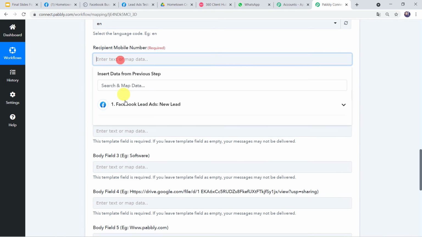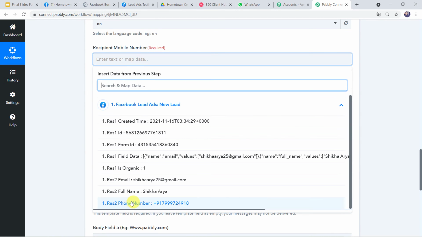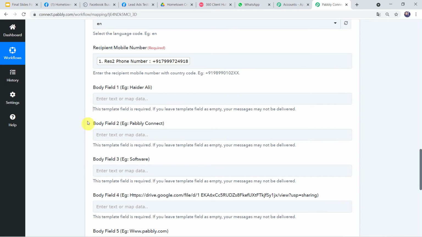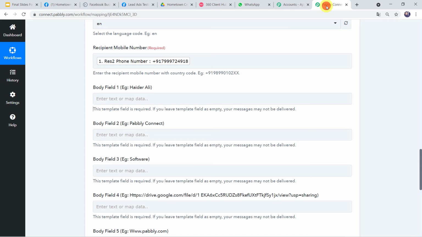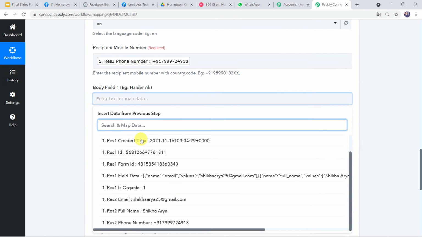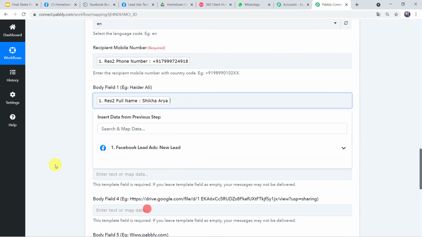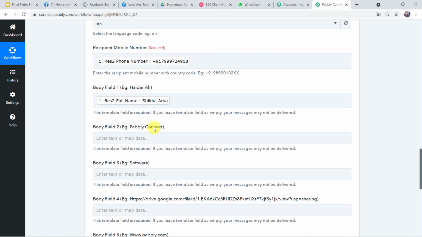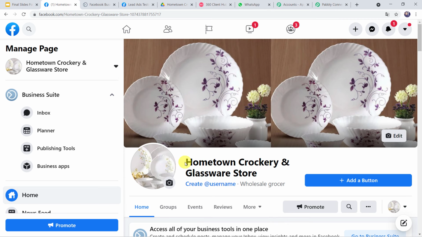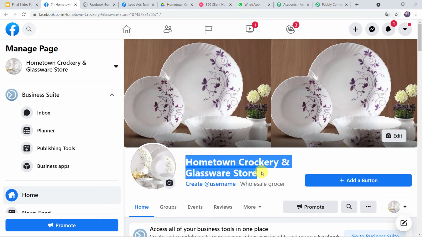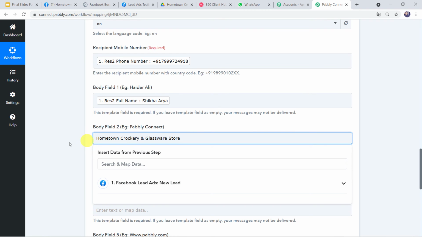Let us map the recipient mobile number from Facebook lead ads, and this is the mobile number. Now body field 1, example Heather Ali, that's the name of a person. Here in the template hello, here we want the name of the customer. So let us map the customer name here in body field 1, and the customer name is Shikha Arya. Body field 2, example Pabbly Connect. Here in the template, thank you for showing your interest in, here your business name is going to come. So the business name is Hometown Crockery and Glassware Store. You have to simply copy this name and give the same name over here.